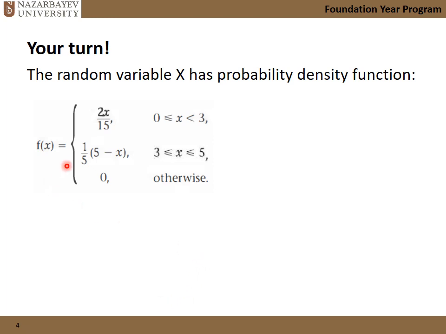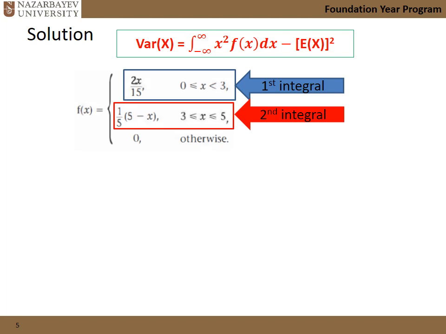Another PDF defined in two zones, two different intervals, and I think we need to find the mean also. Actually, this is the same, sorry, this is the same one. Just part B, we need to find the variance. Also, we need to perform two integrals.